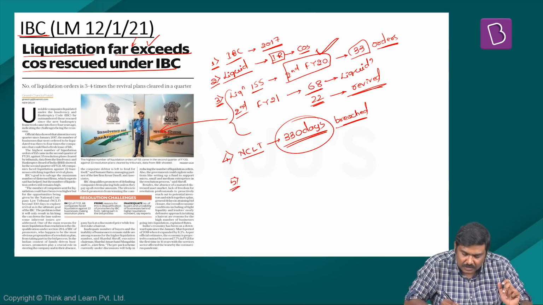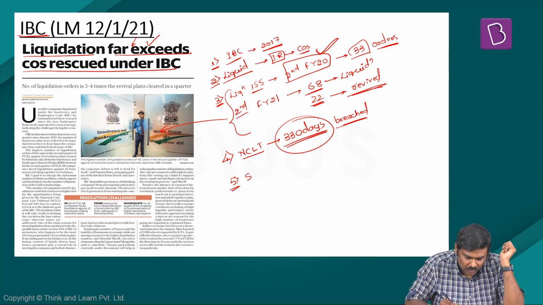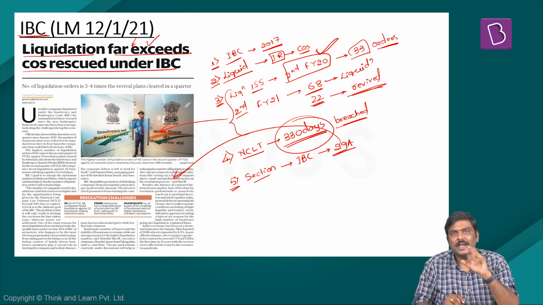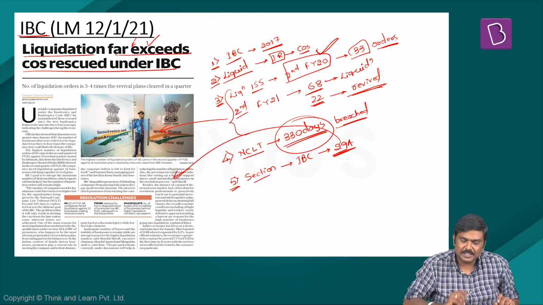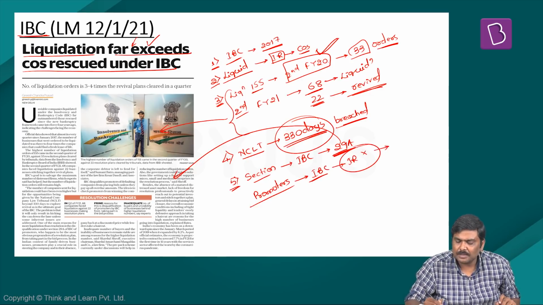Next, the number of cases which are going for liquidation is very high because of one of the sections of IBC, that is section 29A, which has been quoted in the article. As per section 29A, those promoters whose companies are under insolvency resolution will not be allowed to participate in the resolution process.